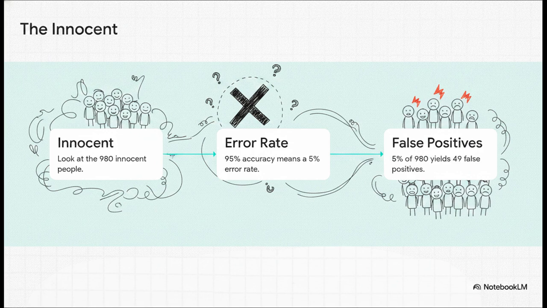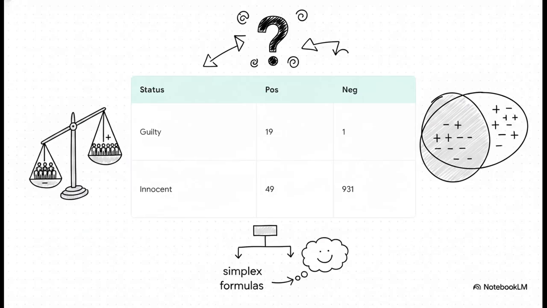And here is where the math really bites us. 5% of a very large number creates a surprisingly high amount of errors. 5% of 980 clean athletes equals 49 false positives. That's 49 totally innocent people wrongly flagged. And this brilliantly illustrates exactly what happens when you sort those 1,000 athletes out, reconstructing the insights of a frequency tree without getting bogged down in complex math formulas.